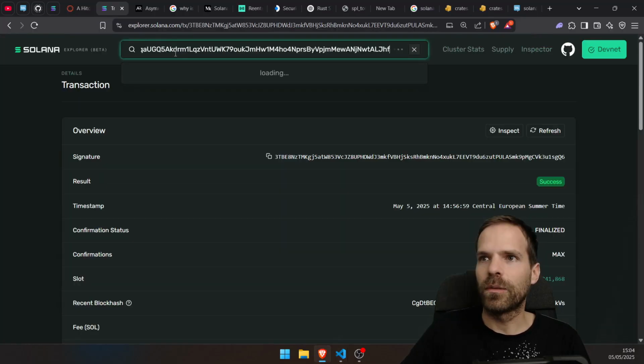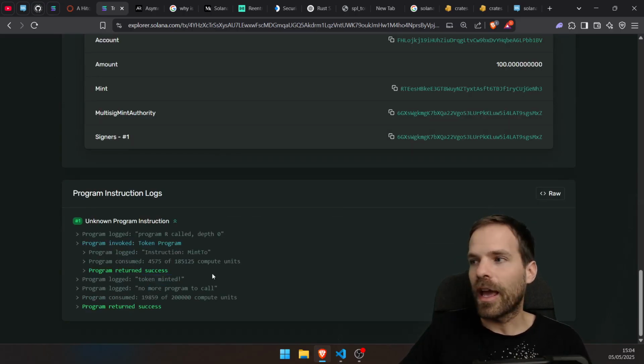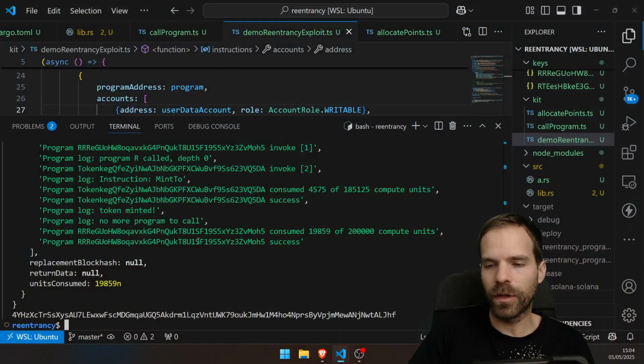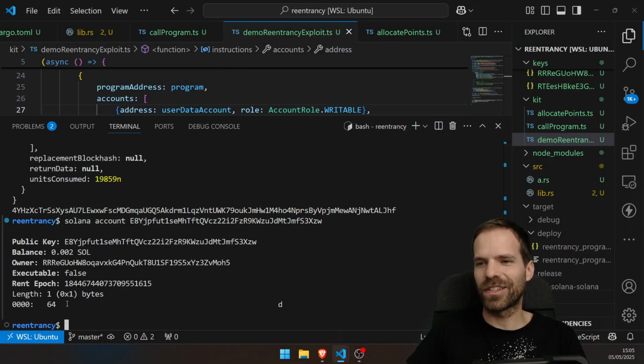So look at that. We called the program. It minted us 100 tokens because we had 100 points. Tokens were minted and the points were also reduced. This one, we can look at that again. The account should be 0 now. What? Well, that's not good.